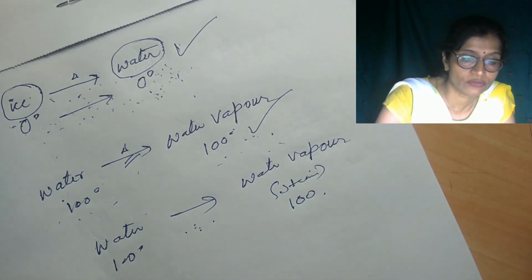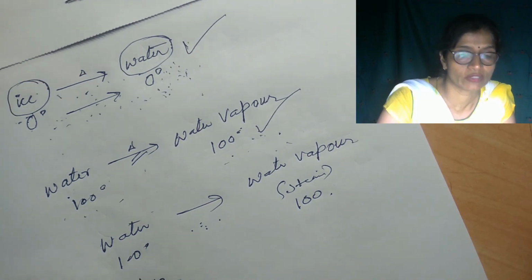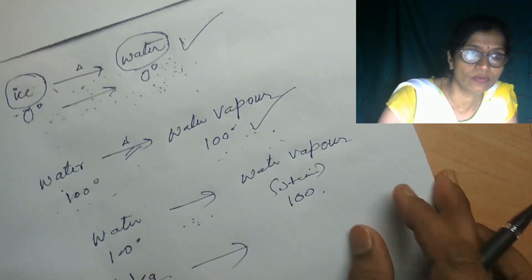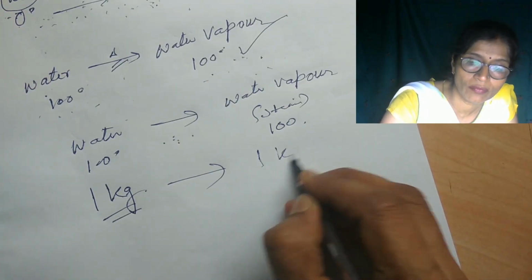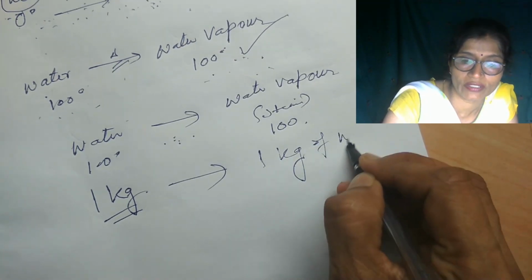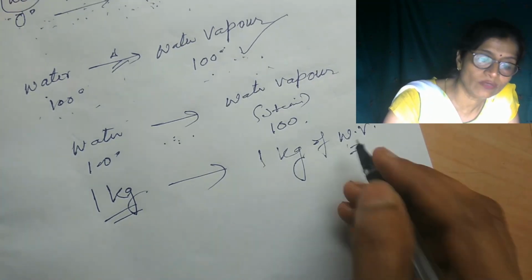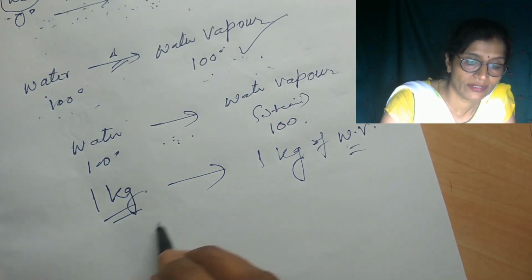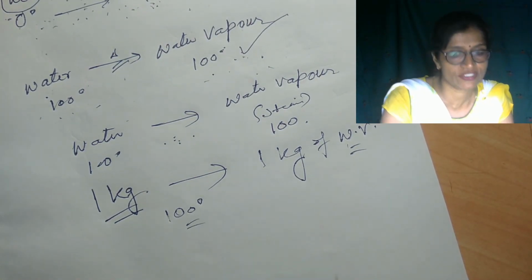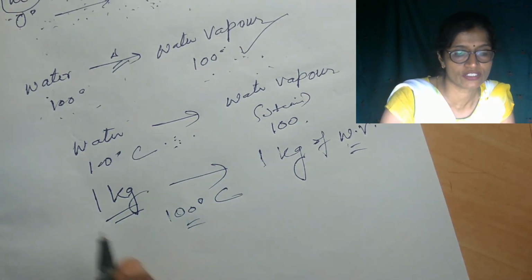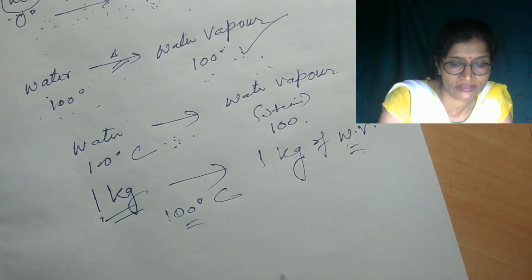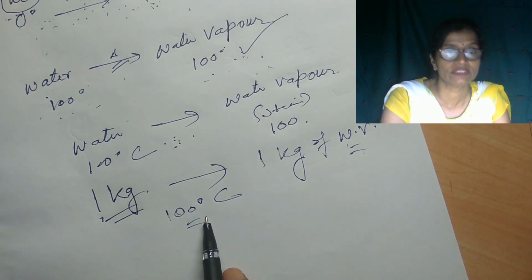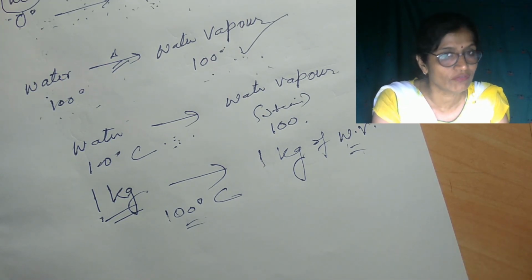But suppose this is 1 kilogram of water converted into 1 kilogram of water vapor. For that, whatever heat energy is supplied, with the temperature constant at 100 degrees Celsius for both, that one is known as specific latent heat of vaporization.